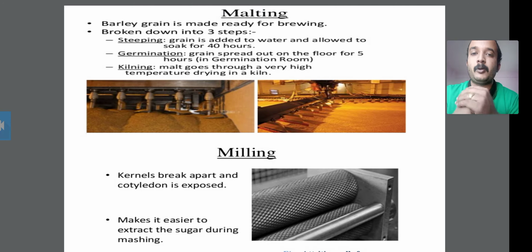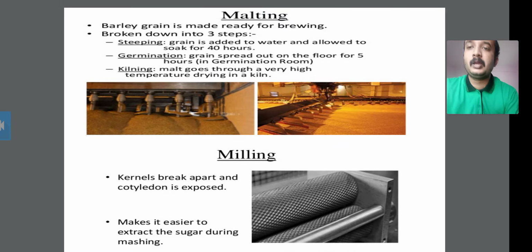There are several steps used in the brewing process for the manufacturing of beer. The first process is the barley malting process. In this malting process, the barley grain is made ready for the brewing process.